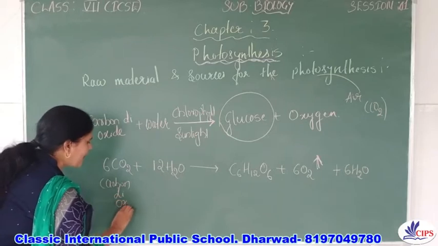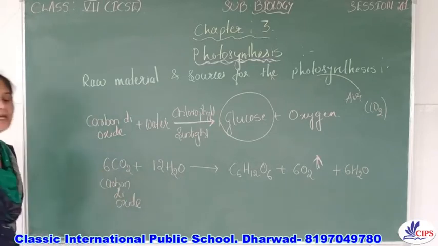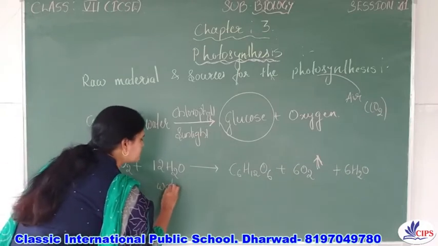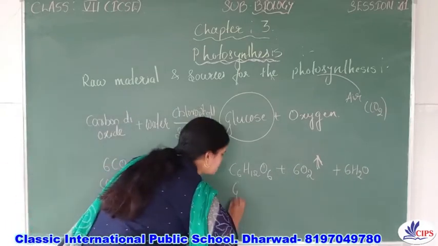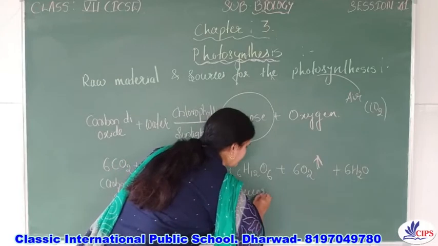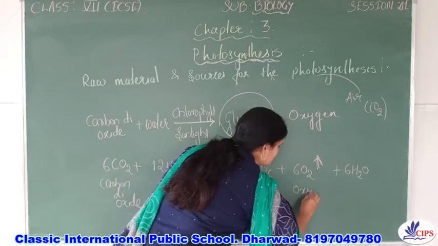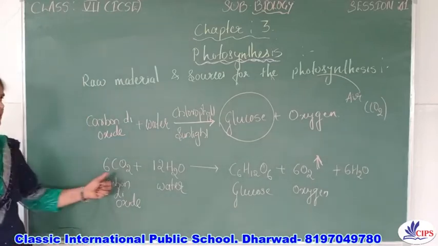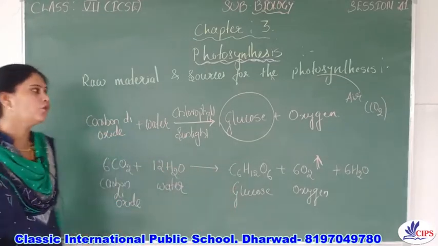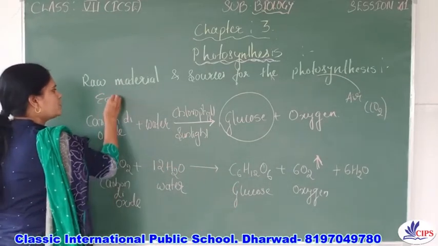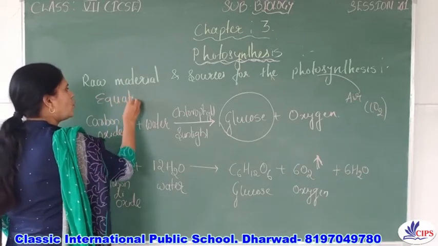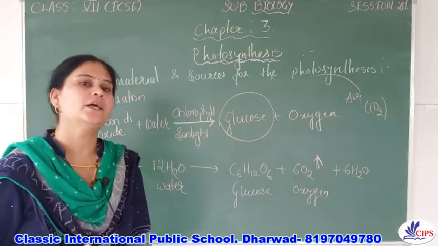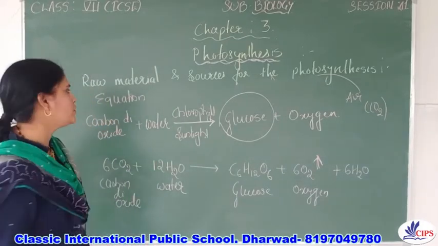So this is the balanced chemical equation for the photosynthesis. This is called water, this is glucose and this is oxygen, right? So this is the equation for the photosynthesis. So you must know how to write the balanced chemical equation for the photosynthesis.